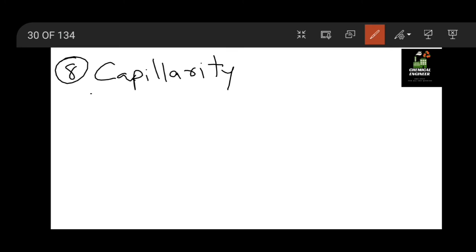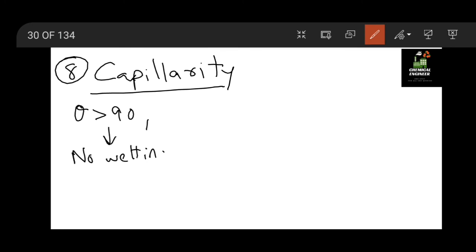Okay, now the eighth is capillarity. The capillarity effect, you all know, is the rise or fall of a fluid without any force in a small diameter tube. If theta is greater than 90 degrees, we have no wetting, so the surface will not get wet.